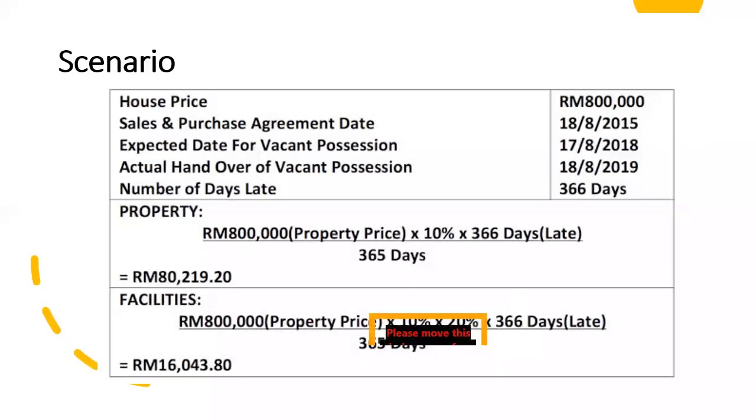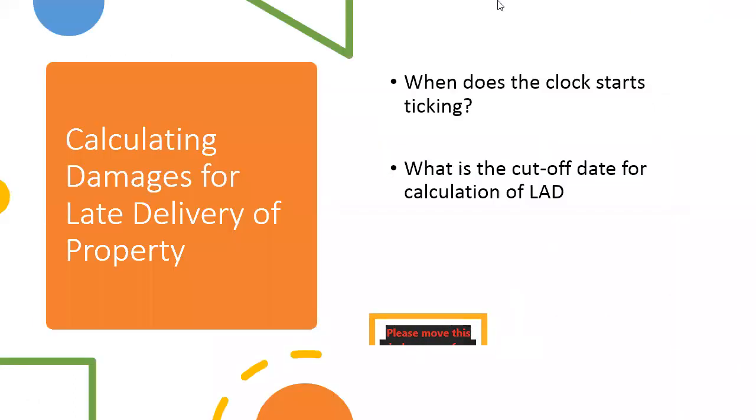So when we calculate the damages for the late delivery of the property, we will come across two questions. The first one, when does the clock start ticking? And the second one, when is the cut-off date for the calculation of the LAD? So we can look at the first issue first.